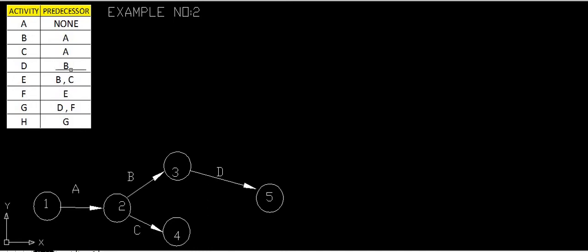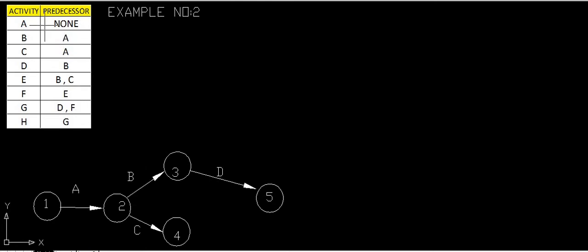That means B and C are to be at the same point. Activity B and activity C are to end at the same point, and at the same point E activity will be started. So here we will see B and C have been completed at different points. It has not been completed at the same point. We have already drawn it. B and C are completed at different points. We cannot complete B and C at the same point.